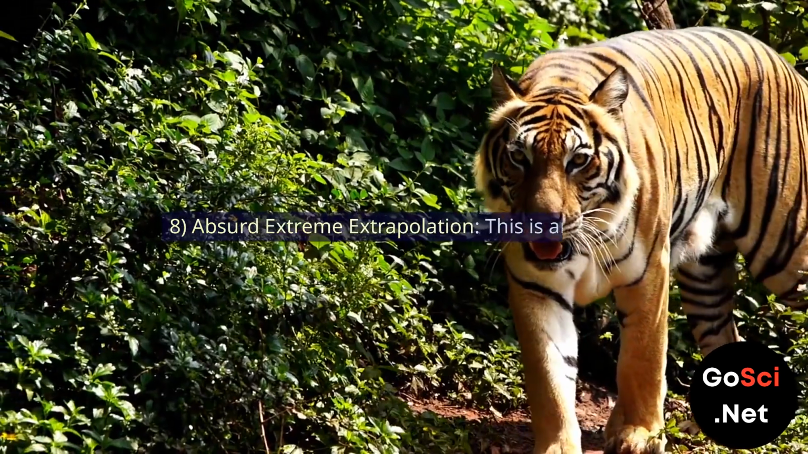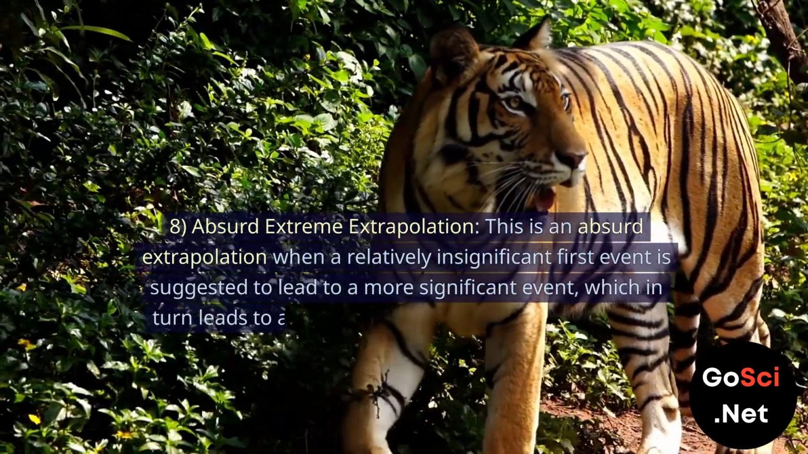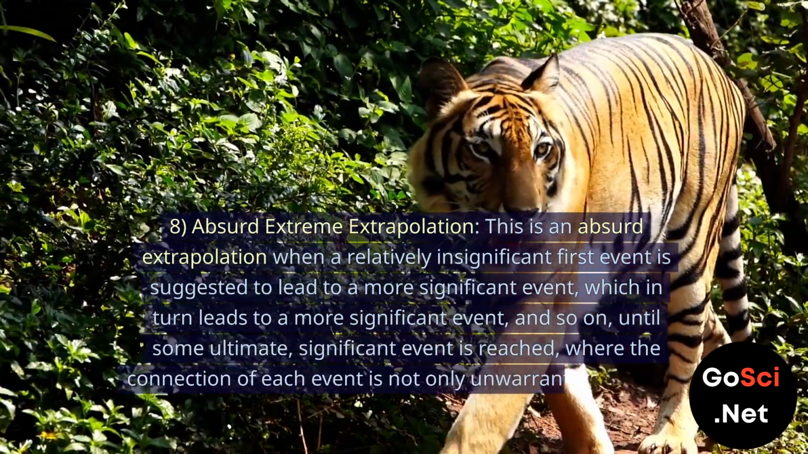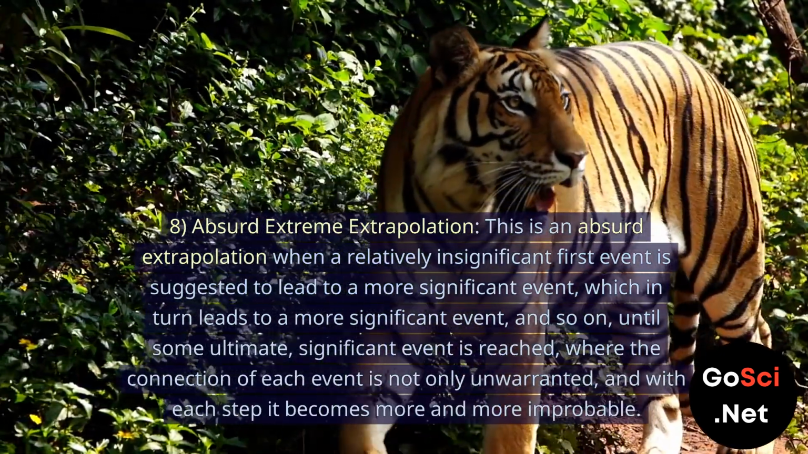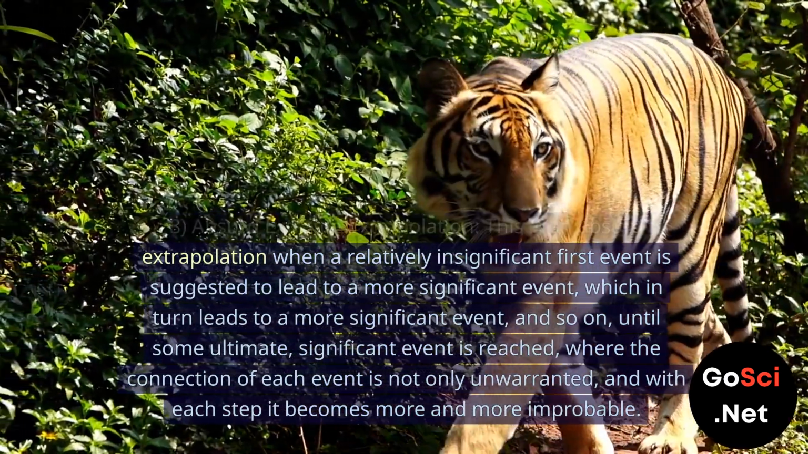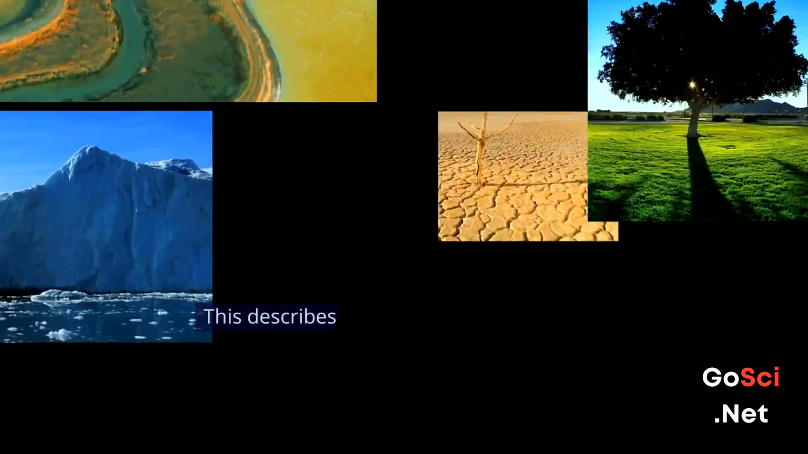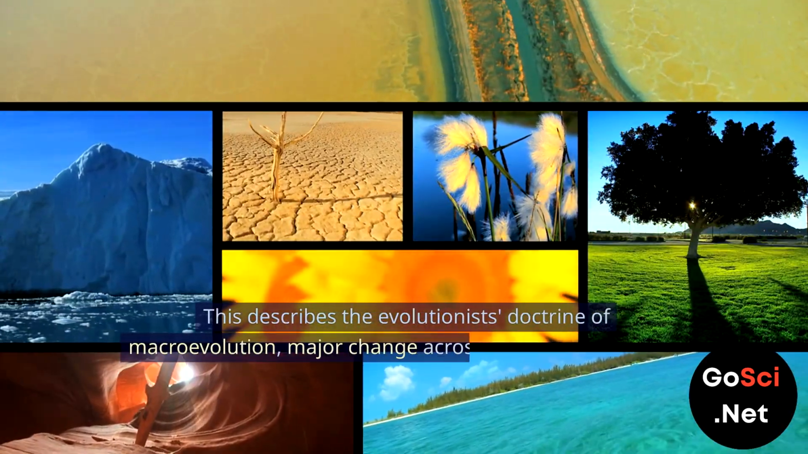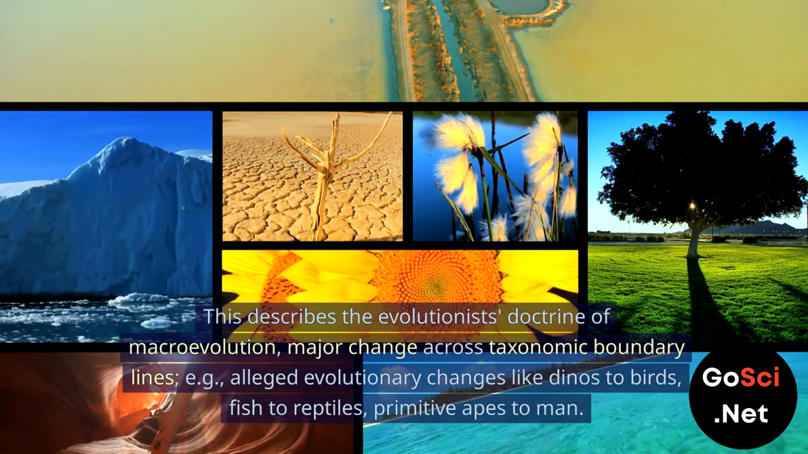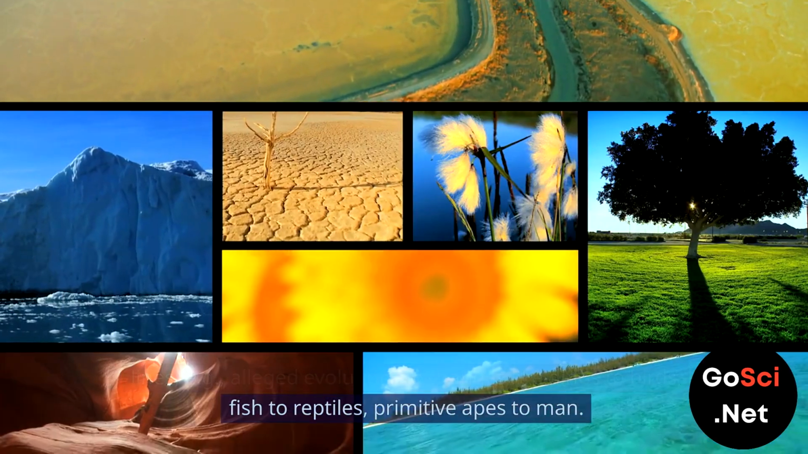8. Absurd extreme extrapolation. This is an absurd extrapolation when a relatively insignificant first event is suggested to lead to a more significant event, which in turn leads to a more significant event, and so on, until some ultimate, significant event is reached, where the connection of each event is not only unwarranted, and with each step it becomes more and more improbable. This describes the evolutionists' doctrine of macroevolution, major change across taxonomic boundary lines. E.g., alleged evolutionary changes like dinos to birds, fish to reptiles, primitive apes to man.